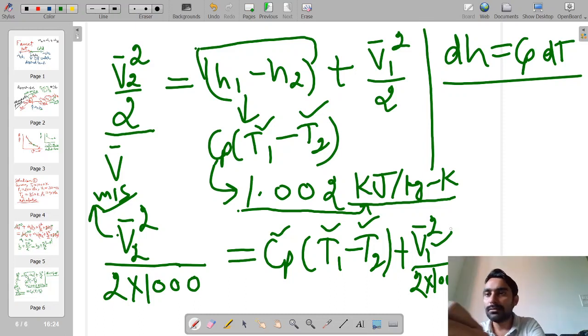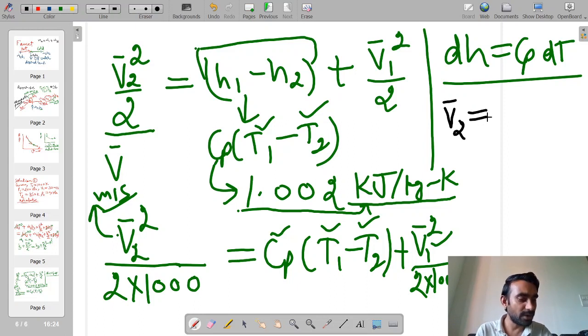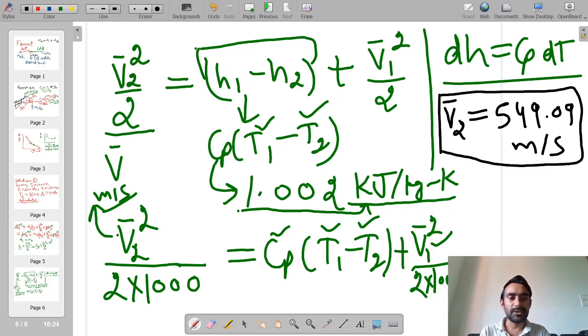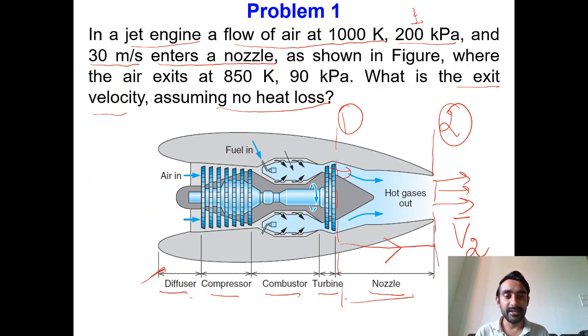So if you substitute all the given parameters, you will find the final answer is V2 bar equal to 549.09 meter per second. So this is the final answer for the velocity of air at the exit of the nozzle. Okay, so this first problem is clear to all. Let me now start with the second problem.